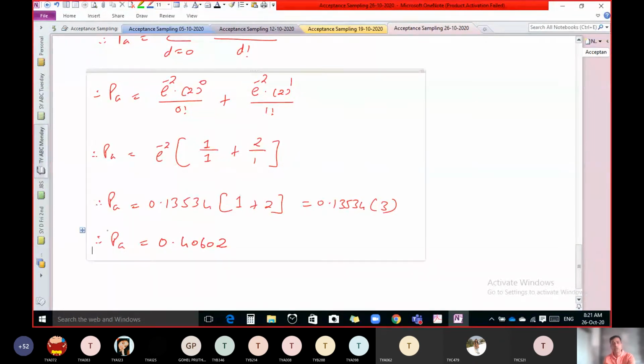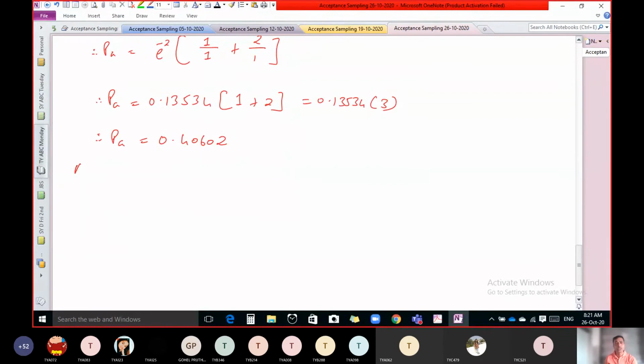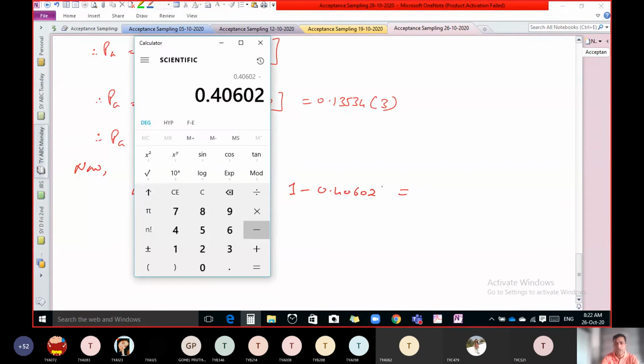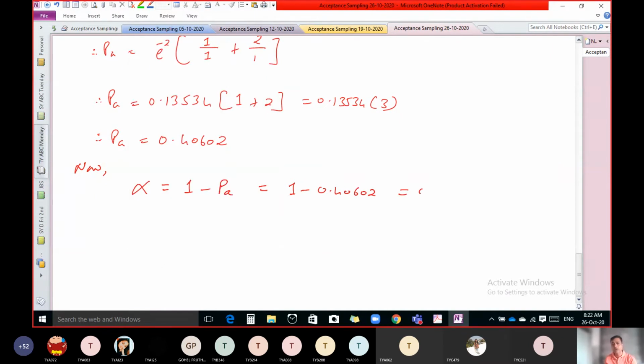But we have to find out producer risk. So producer risk alpha is nothing but rejecting the lot. So we have to subtract this from 1. So we get probability of rejecting the lot. So 1 minus 0.40602, subtracting this from 1, we get 0.59398.